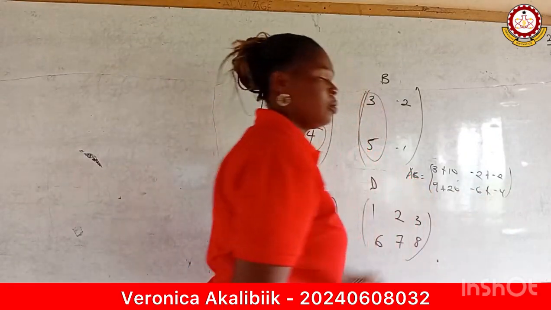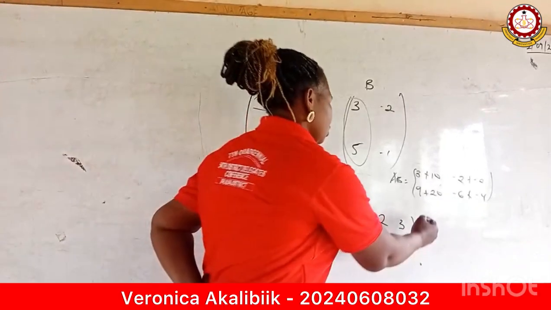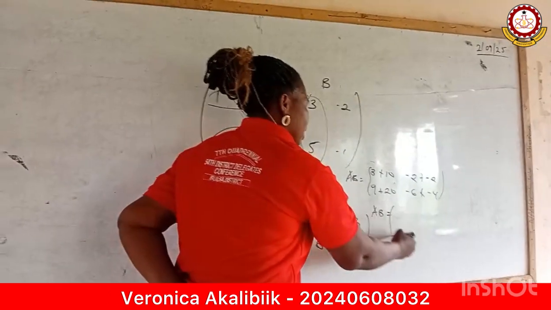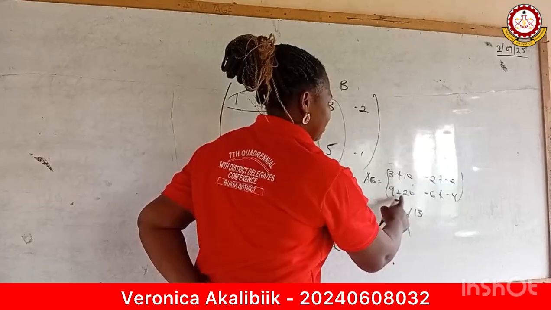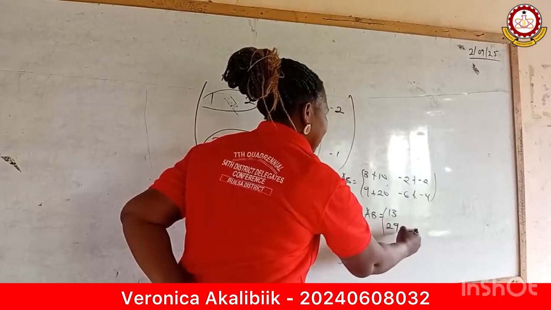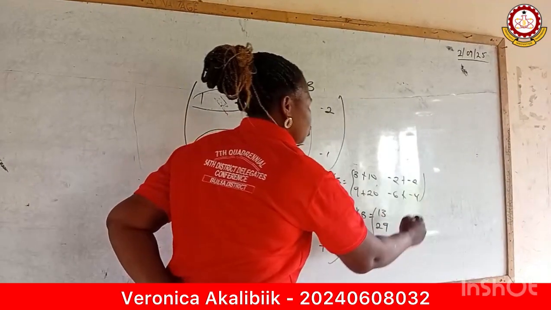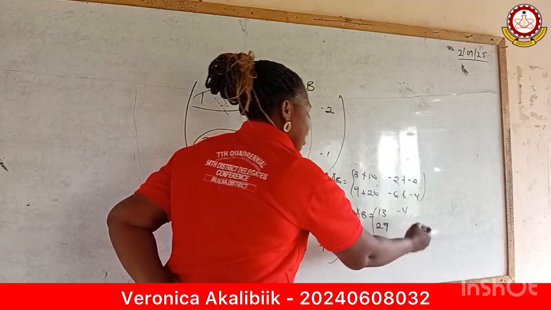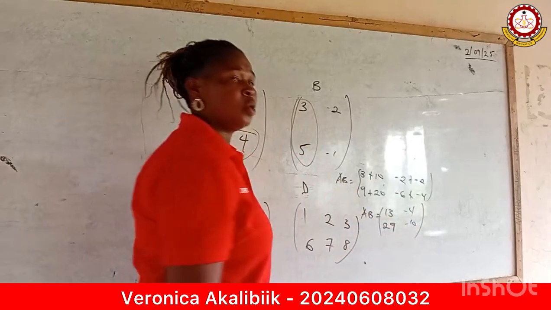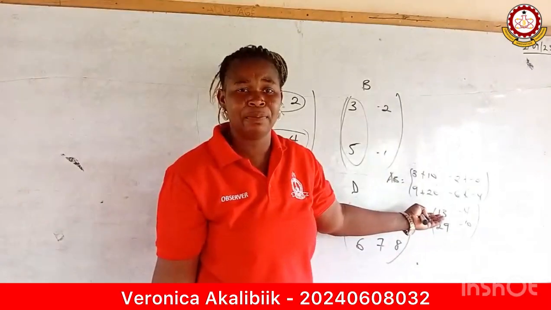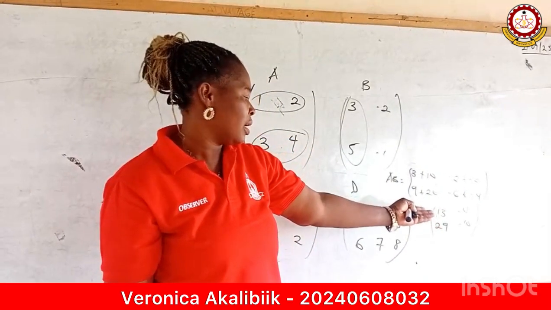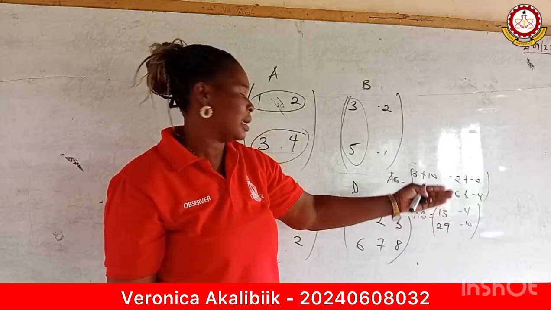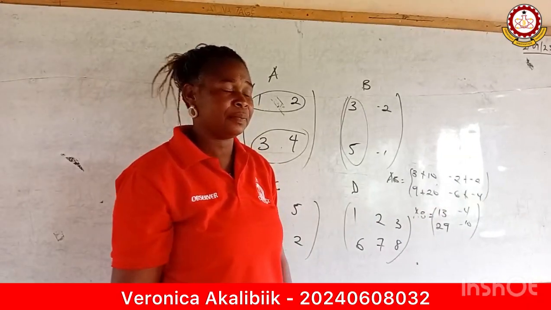In this case, we want to do a simplification. So my matrix AB is going to give me 3 plus 10, we have 13. 9 plus 20, we have 29. Negative 2 plus negative 2, I have negative 4. Negative 6 plus negative 4, I have negative 10. And so we'll say that our matrix AB is what we have on the board. 13, negative 4, 29, negative 10.